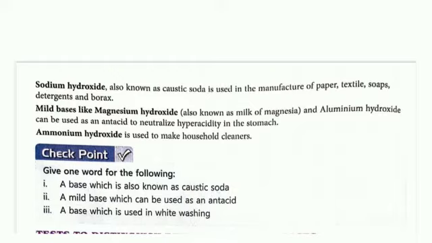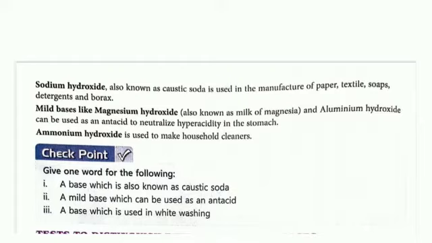There is a property: acid and base neutralize each other. So if we have acidity, we take magnesium hydroxide to neutralize the acid. Ammonium hydroxide is used to make household cleaner. It is used as a cleaner.